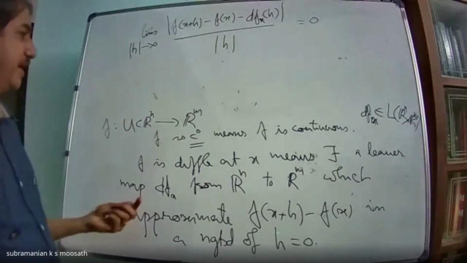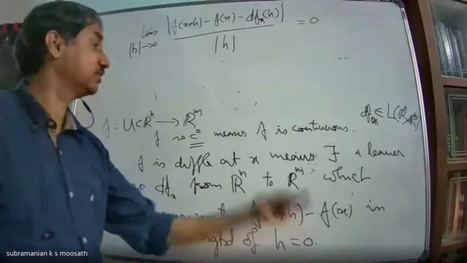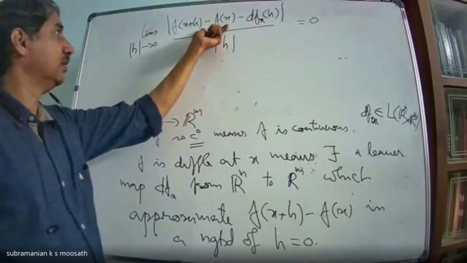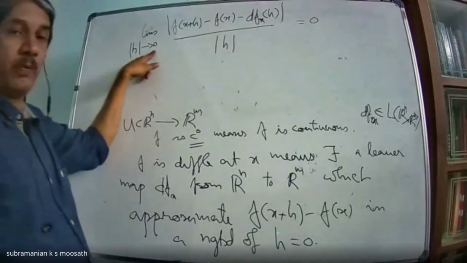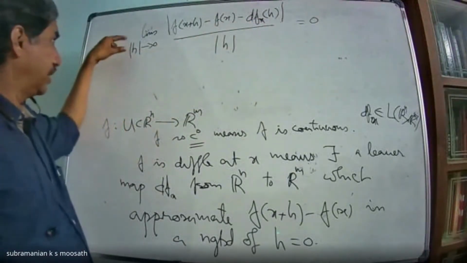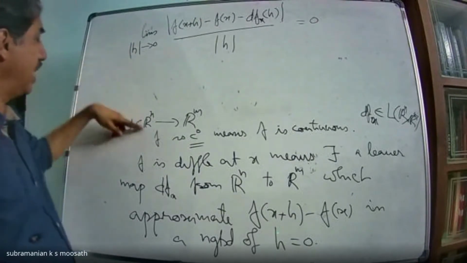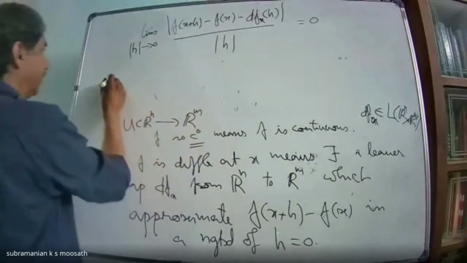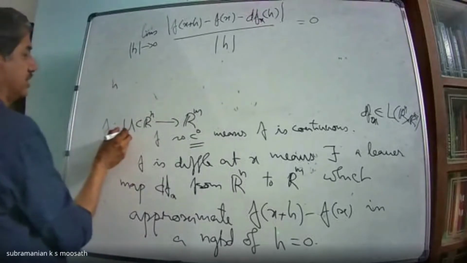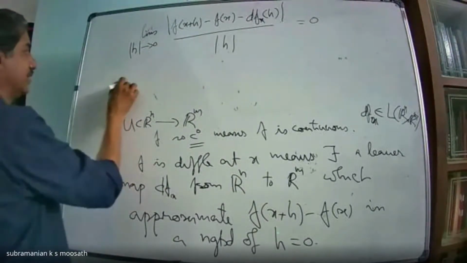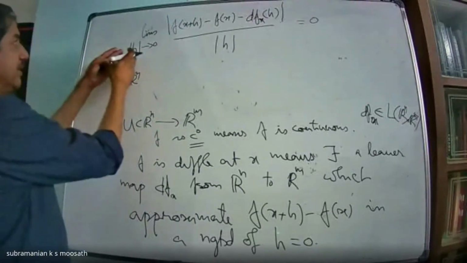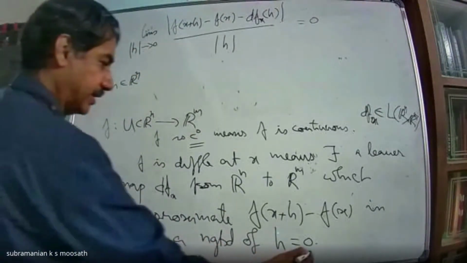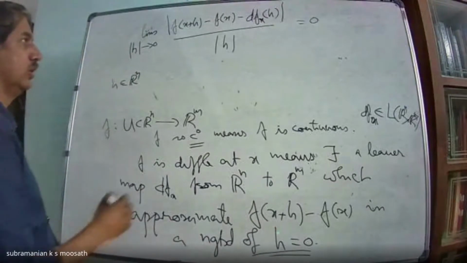That means what we are saying is you are approximating f(x+h) minus f(x) with dfx at h as h tends to 0. This h is in Rn, in fact. You are giving an increment to this x in U. Therefore, h is in Rn, so that as it goes to 0, it is in the neighborhood of h equal to 0.